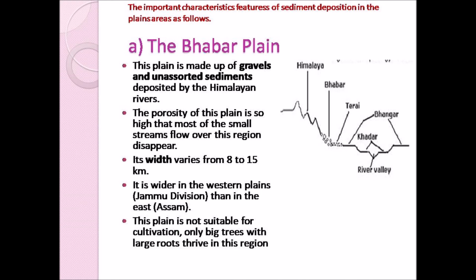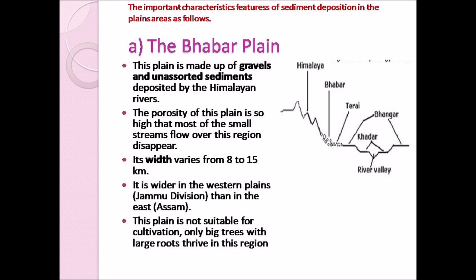So based on the sediment deposition in the plains, they are classified as Babar Plain, the Tarai Tract, the Bangar Plains and the Kadar Plains. First one we are going to see about the Babar Plains. This plain is made up of gravels and unassorted sediments. Okay, so in this picture you can see the Babar Plain. There you can see the gravels. Gravels means small irregular pieces of rocks and stones.